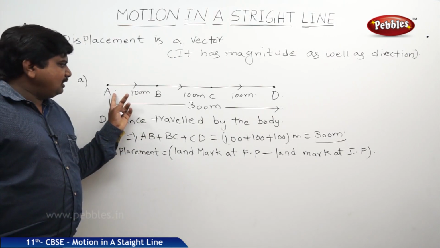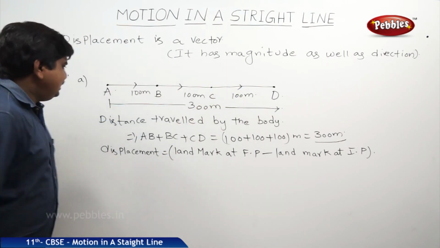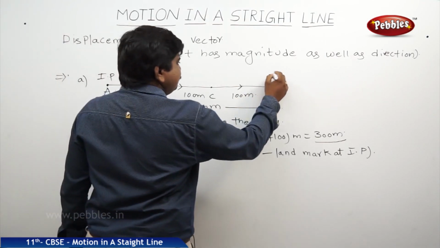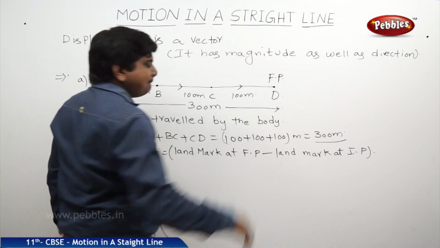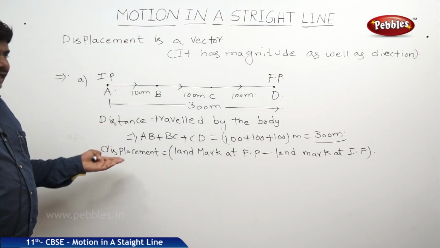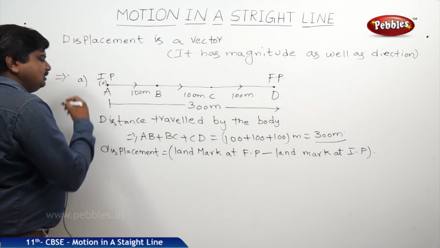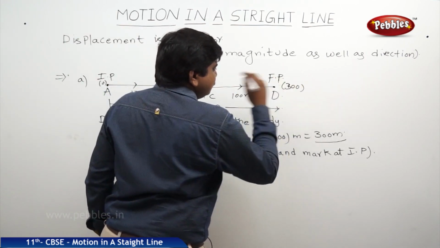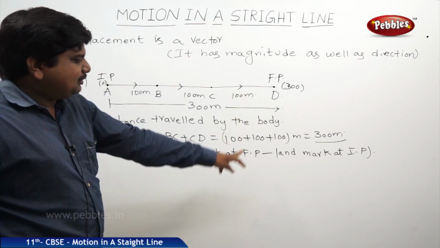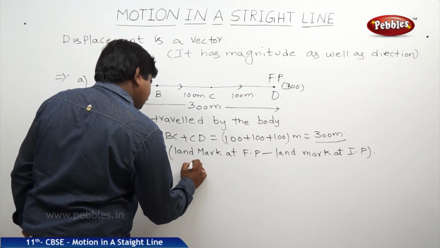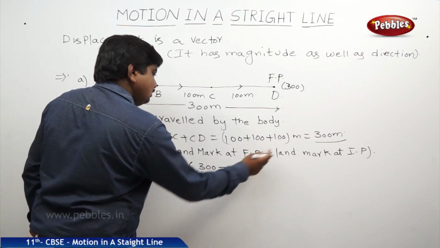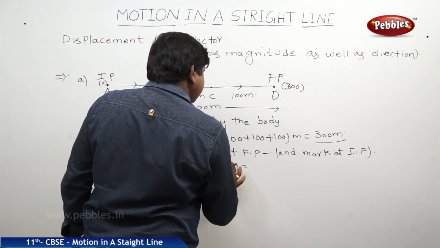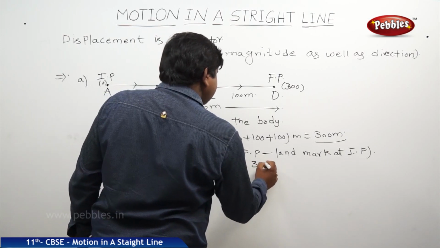So this is the landmark from A to B, B to C, C to D. A is the initial position and D is the final position. If A is at the 0th mark, D will be at the 300th mark. So the landmark at final position is 300, the landmark at initial position is 0, so the value is 300 meters.